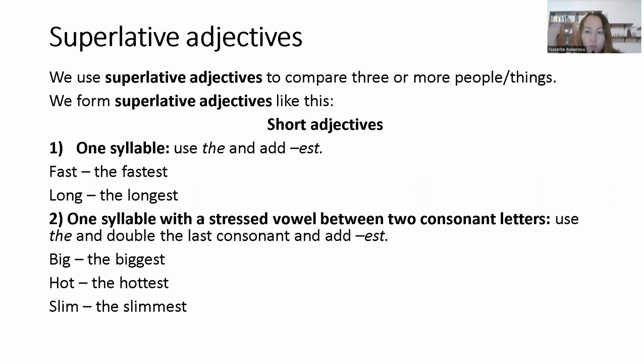Superlative adjectives are used to describe objects that are at the upper or lower limit of a quality. How to understand this? For example, the biggest city is New York. In this case, we use the superlative adjective, the biggest. The biggest means that it is at the upper limit of the quality.